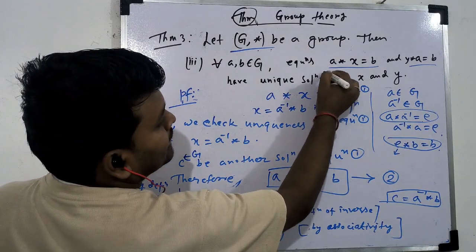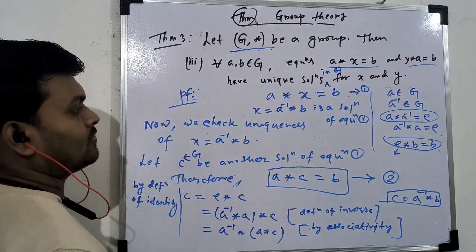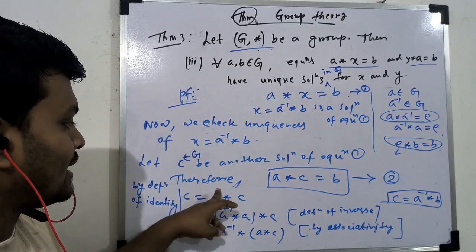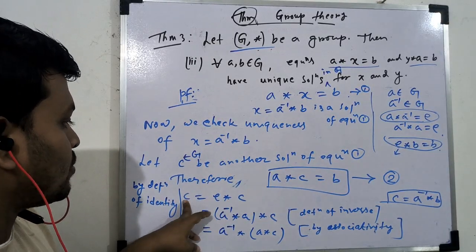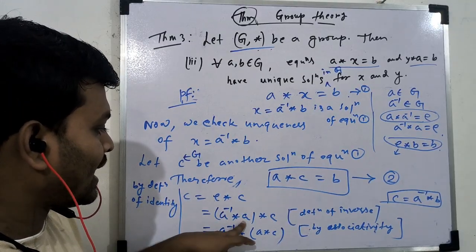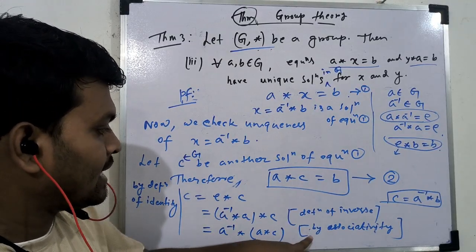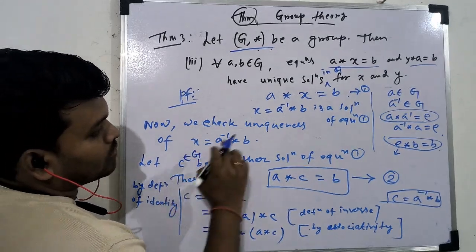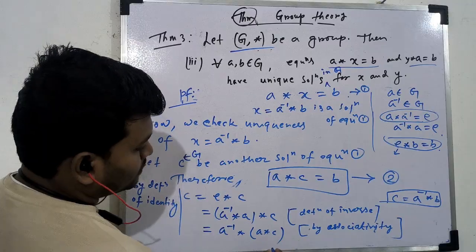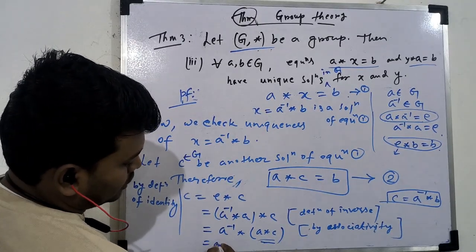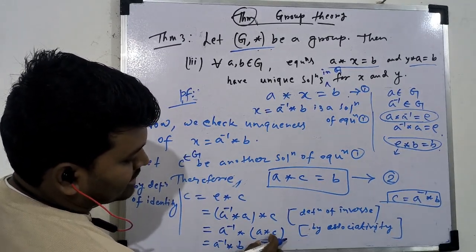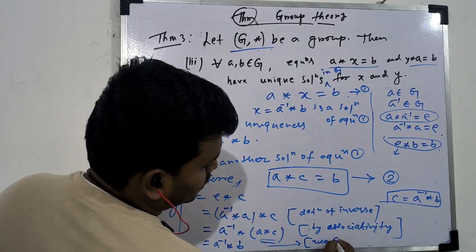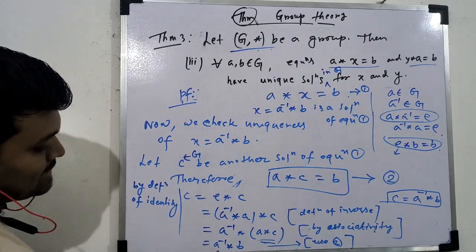जो unique solution है ये in G में first I have written. So C is an element of G. So for C the identity element is E for the group G. So therefore C equal to E star C, and from E you can write this one, and by applying associative property you can write this, and as we assumed C is another solution of equation 1, we get 2. So by using 2 you can use B, so A inverse B in the place of A star C. So here we have used equation 2. ठीक है. So C is equal to A inverse B.